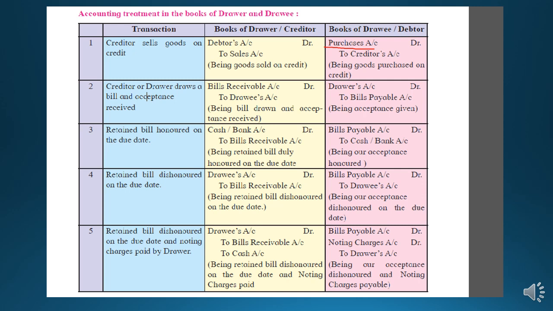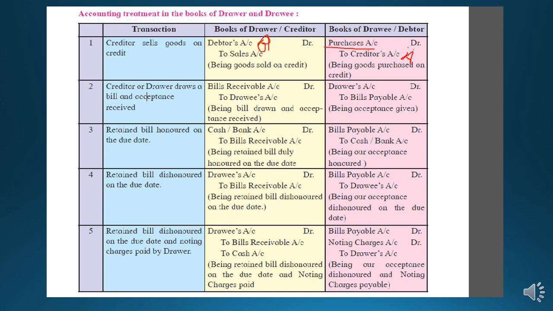So simply you can remember, in place of debtor you can remember Mr. B, and in place of creditor you can remember Mr. A, which we have written in the short story, students. So purchase account debit to Mr. A, who is the giver or creditor, and B account debit to sales account.